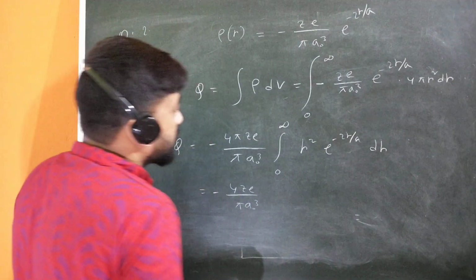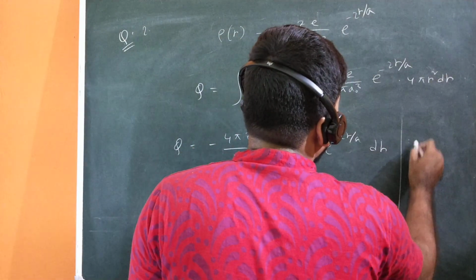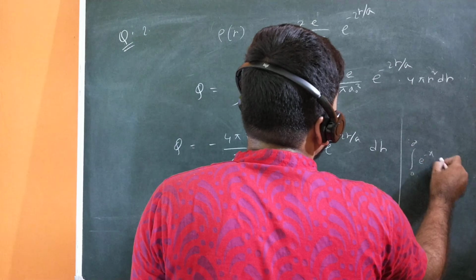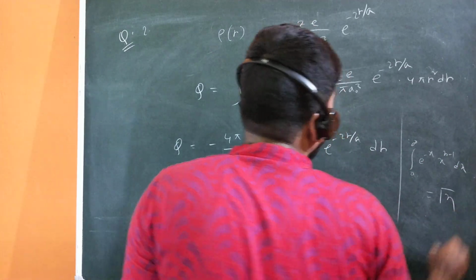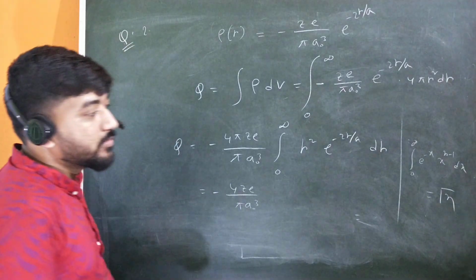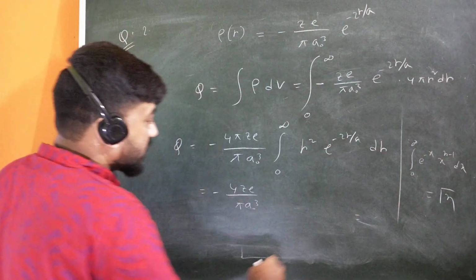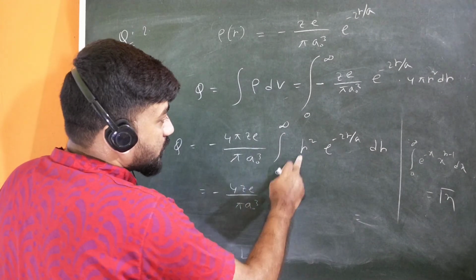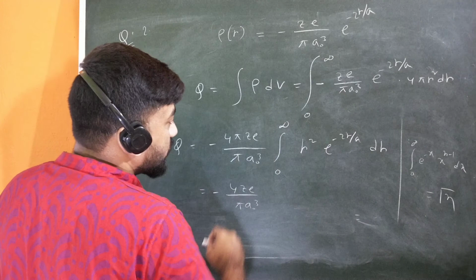Let me take it in this form. You know the form of the gamma function is the integration from 0 to infinity of e to the power minus x into x to the power n minus 1 dx, and that will be gamma n. We have to arrange this equation in this way so that we can understand. Instead of r square, let me write it in terms of 2r upon a.